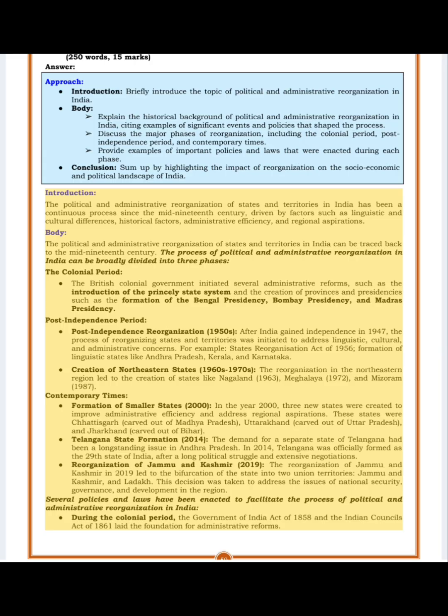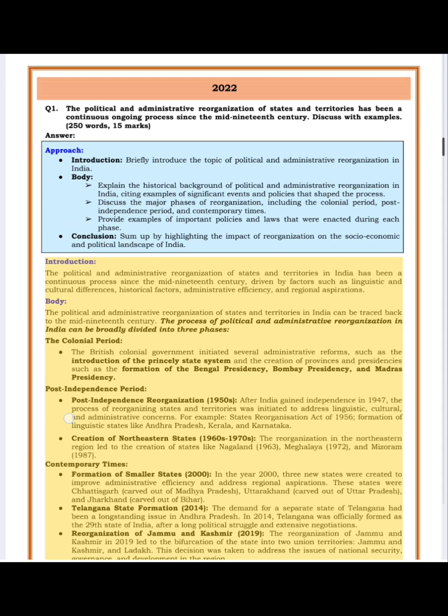Formation of smaller states, 2000. In the year 2000, 3 new states were created to improve administrative efficiency and address regional aspirations. These states were Chhattisgarh, carved out of Madhya Pradesh, Uttarakhand, carved out of Uttar Pradesh, and Jharkhand, carved out of Bihar.